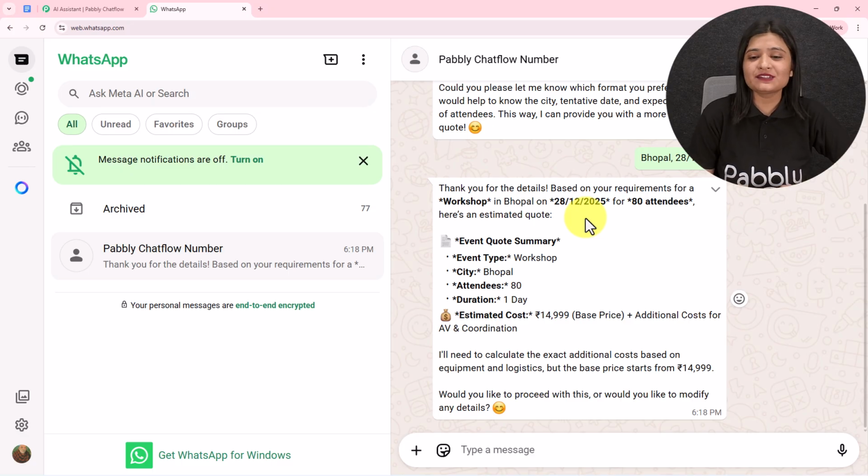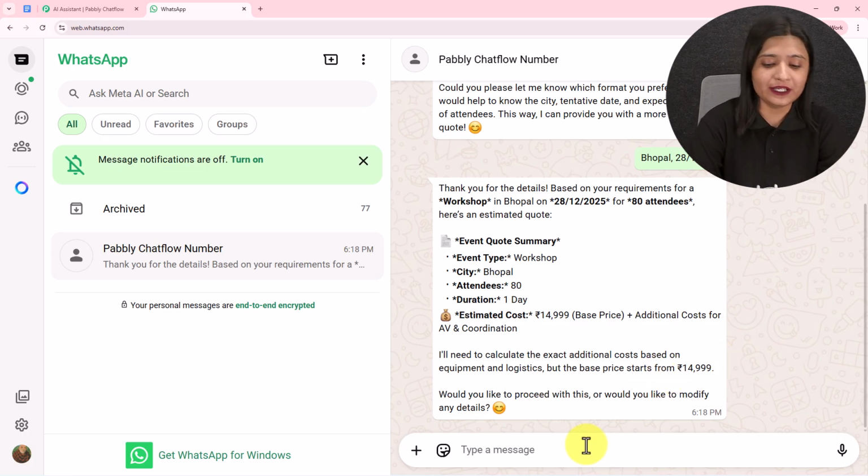Here it has sent me this reply: "Thank you for the details. Based on your requirement of a workshop in Bhopal on this date for these many attendees, event code summary, then this is the event type, workshop, city is this, attendees are these many, duration is 1 day, estimated cost is 14,999 plus additional cost for AV and coordination. I'll need to calculate the exact additional cost based on equipment and logistics, but the base price starts from this much." So it has also provided me the quotation.